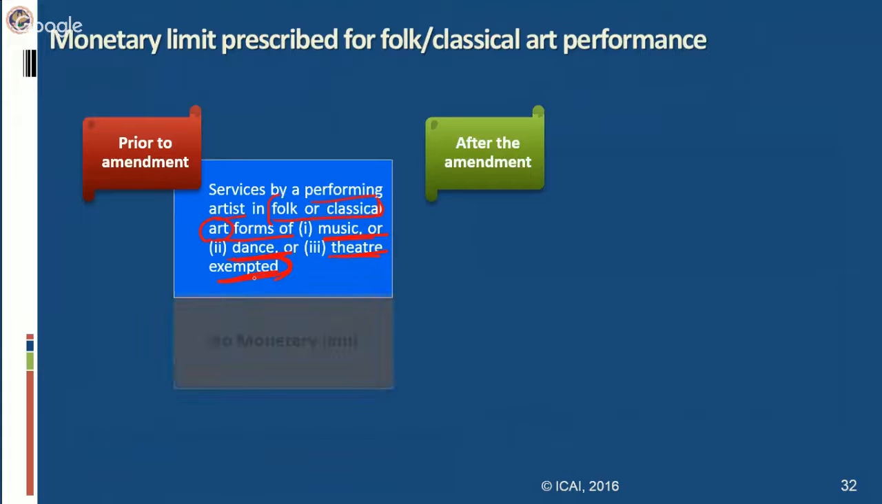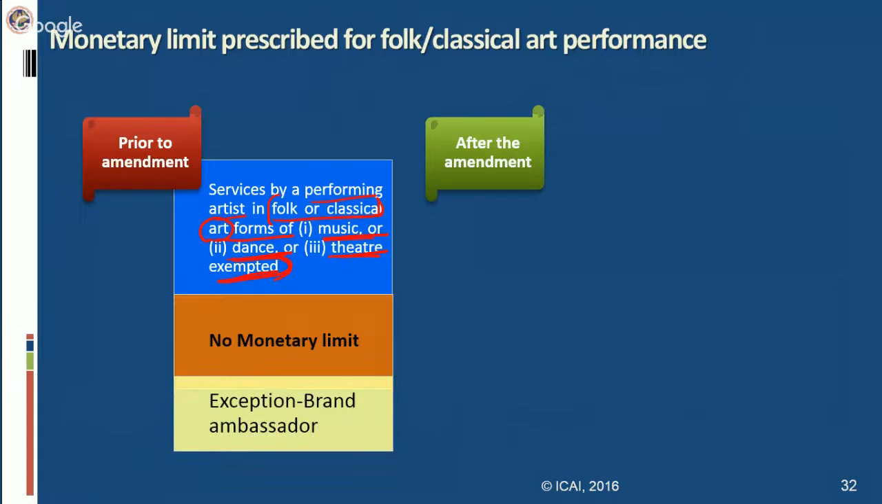Prior to the amendment, there was no monetary limit for this particular exemption. Any performance by any artist in these specified art forms was eligible for exemption from service tax. Only one exception was there, and that was the brand ambassador. Now, what is a brand ambassador? A brand ambassador is a person who performs these art forms for promoting any particular product or service. He may give a classical dance or classical music performance for the promotion of the products which he is endorsing, but that will not be eligible for exemption.